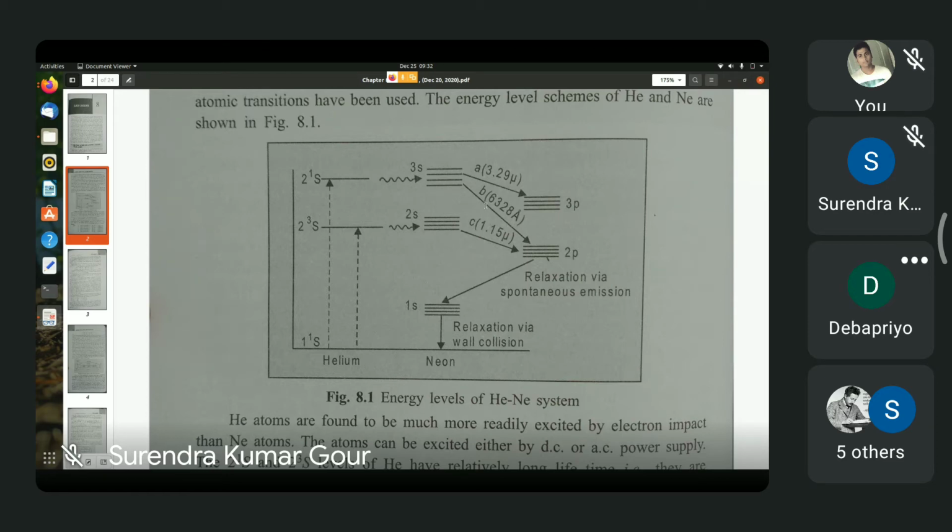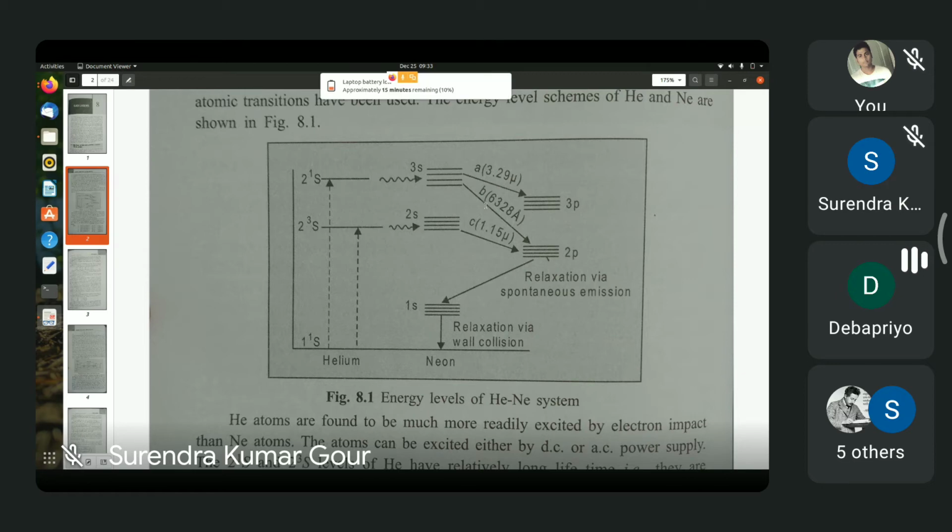When the neon atom arrives in level 2p, it rapidly decays to level 1s, and this is via spontaneous emission. The half-life for level 2p to decay to level 1s is only about 10 to the power minus 9 seconds or so.